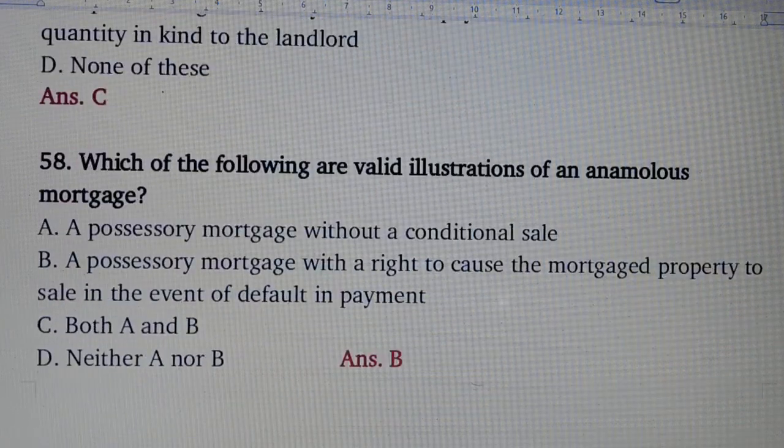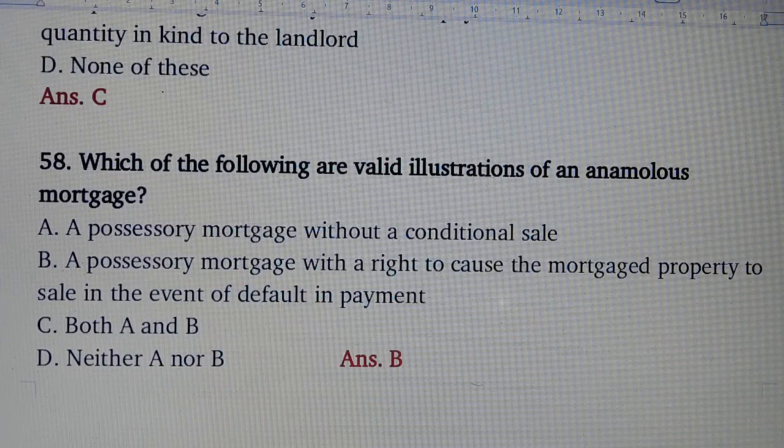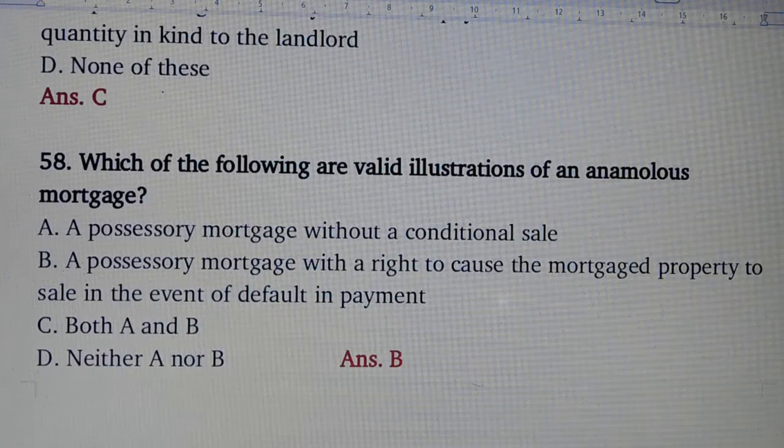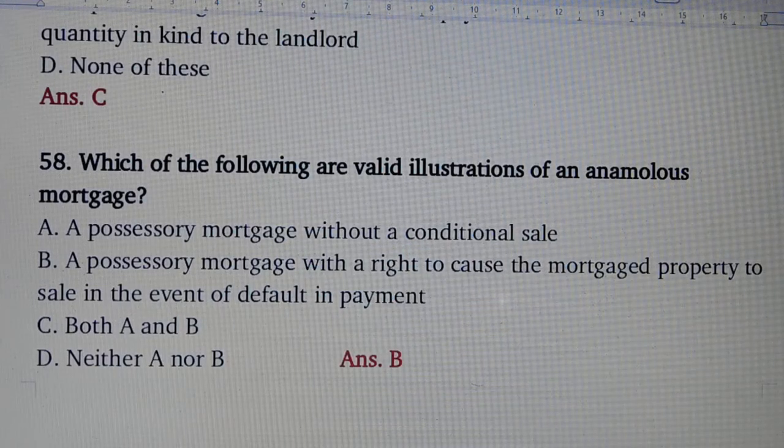Question number 58. Which of the following are valid illustrations of an anomalous mortgage? Answer is option number B, a possessory mortgage with a right to cause the mortgage property to be sold in the event of default in payment.